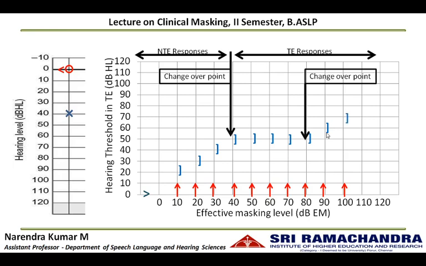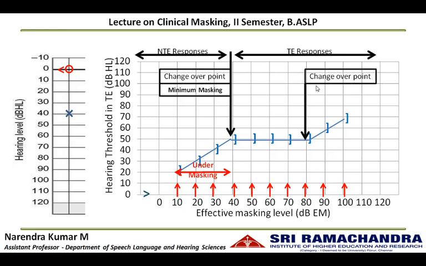This initial changeover point is called the minimum masking level: the minimum amount of noise required to completely avoid the participation of the non-test ear. So any masking level below this minimum masking point is called under masking, where it is not completely avoiding the participation of the non-test ear, hence resulting in non-test ear responses.